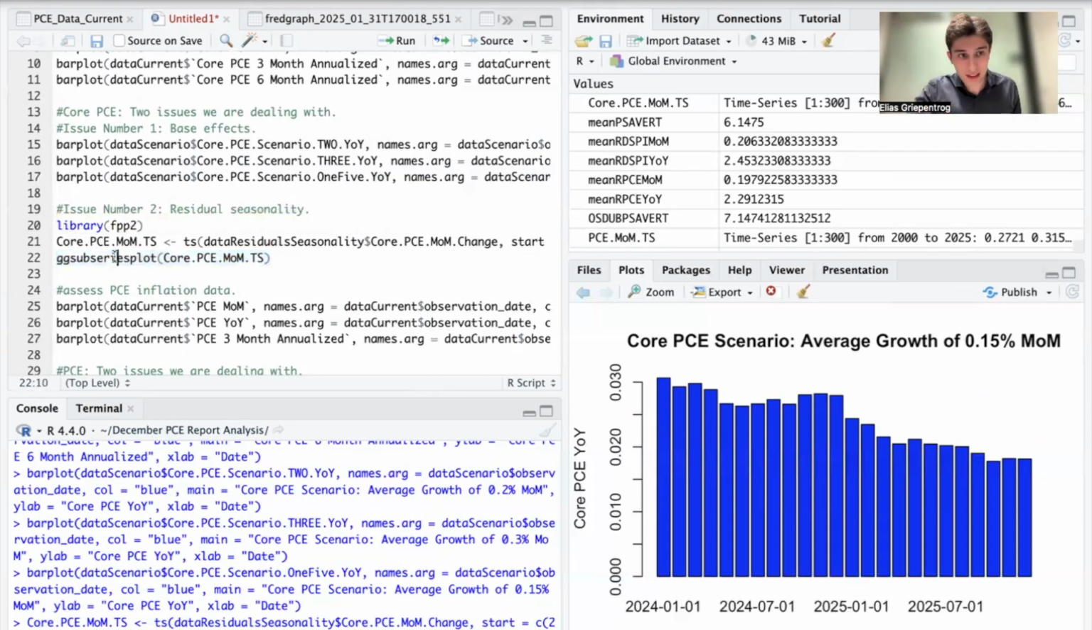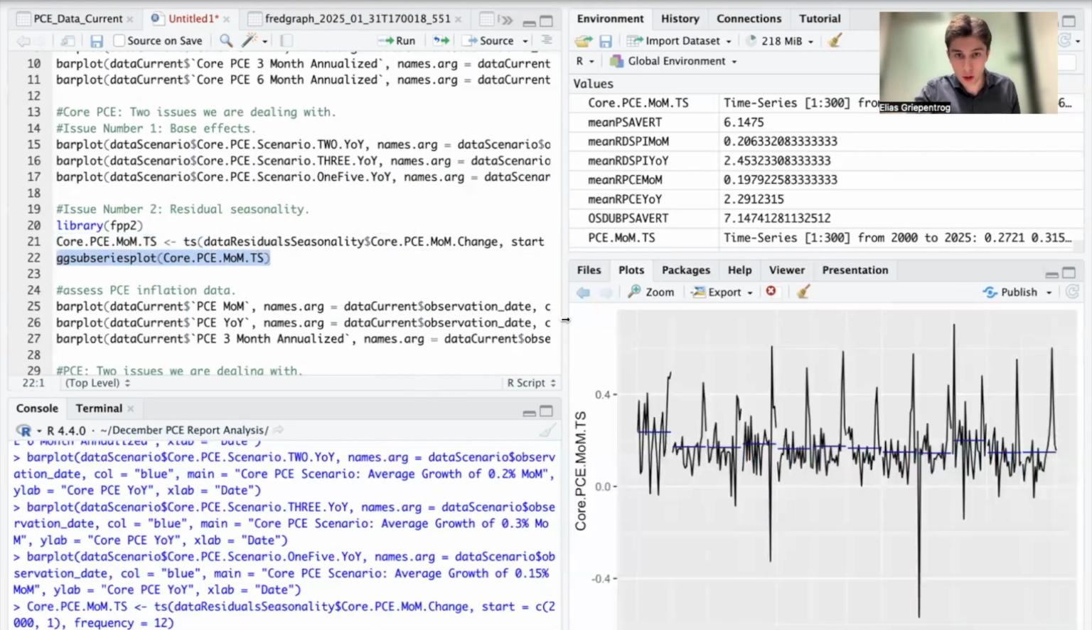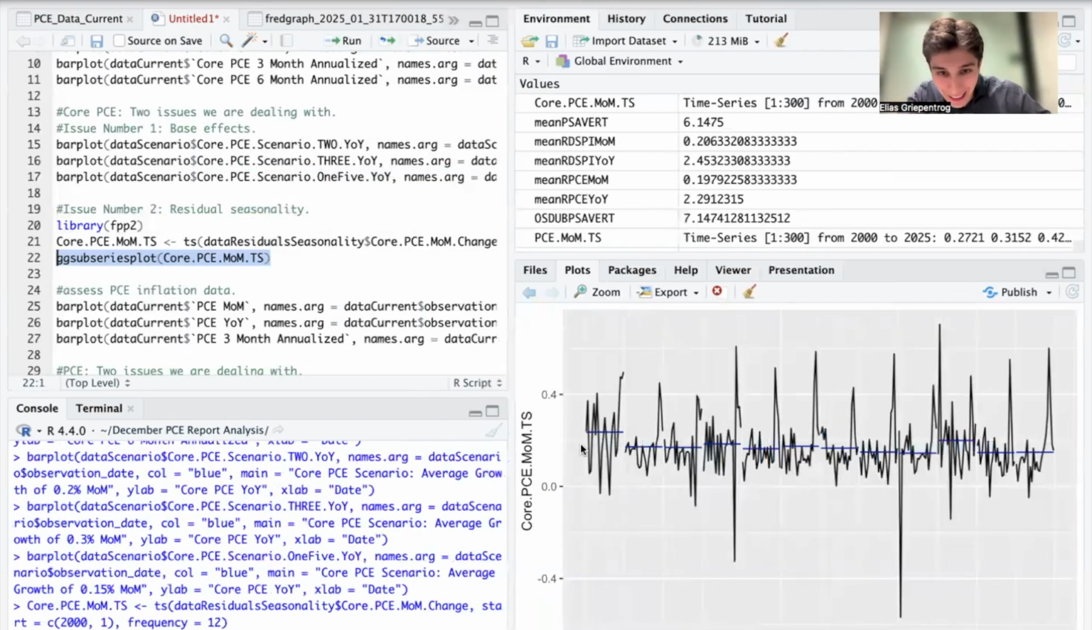In order to assess this, we of course convert the core PCE data to a time series object in the RStudio environment, and then we can plot this chart. And this chart shows you the average month over month change in core PCE using data from 2000 to 2024 for each month. And you can clearly see it is not the same, which means that there is some residual seasonality left, because if there wasn't, these averages should be the same across the year.